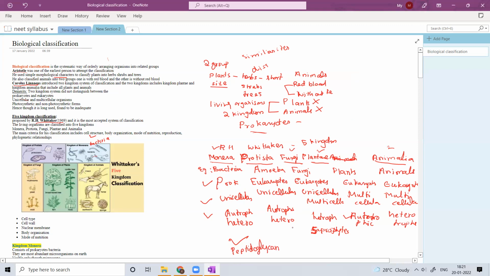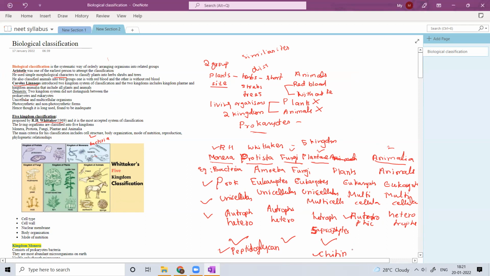In fungi also a cell wall is present, but the cell wall is made up of chitin. So what is the component of the cell wall in fungi? That is chitin. What is the component of the cell wall present in Monera? That means bacteria, that is peptidoglycan.